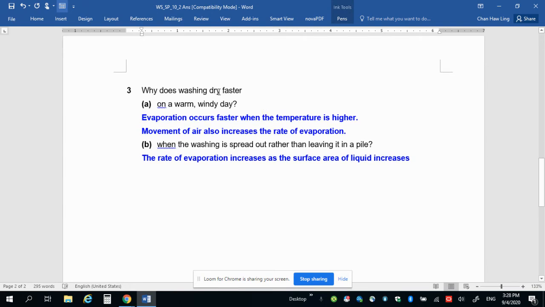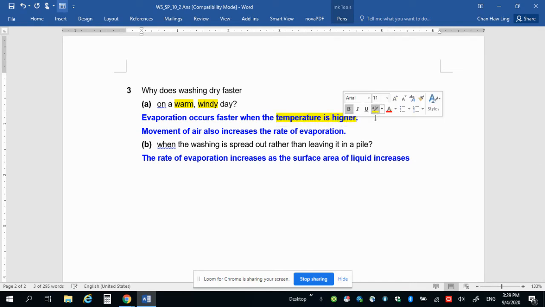Why does washing dry faster on a warm, windy day? Now, there are two keywords here, warm and windy. So there are separate points that we need to address. Warm: evaporation occurs faster when the temperature is higher, right?